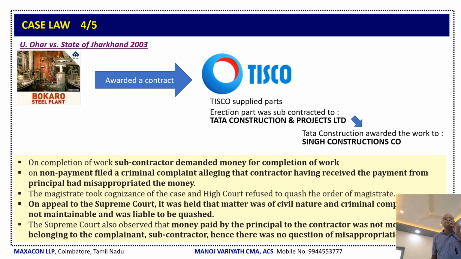Now the next case is UDER versus State of Jharkhand in the year 2003. Here, Bokaro Steel Plant awarded a contract to TISCO, Tata Iron and Steel Company. The contract is such that TISCO will supply the part. The erection will be subcontracted to the Tata Construction and Projects Limited.